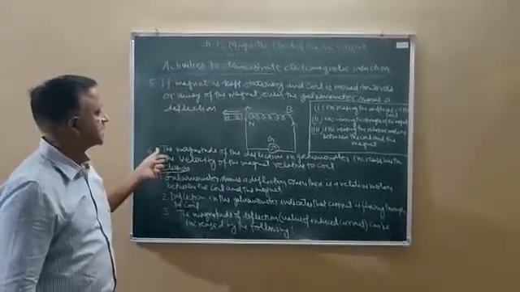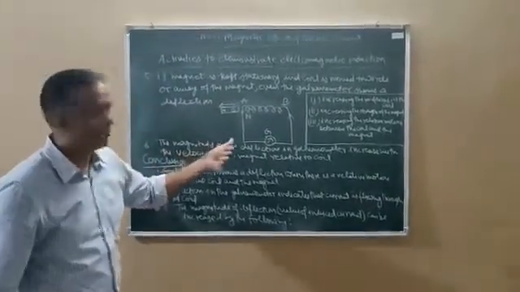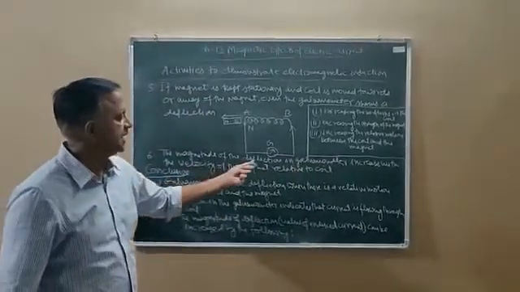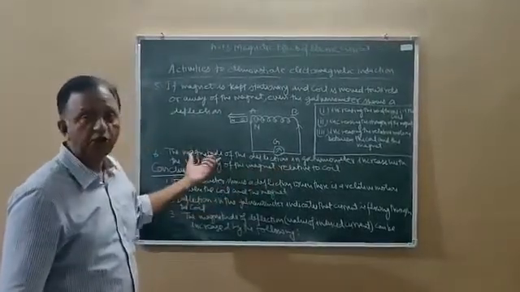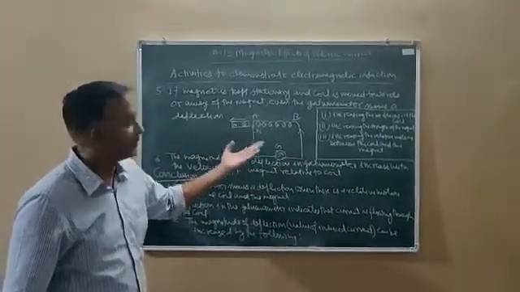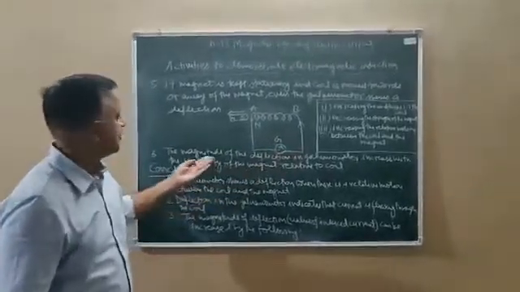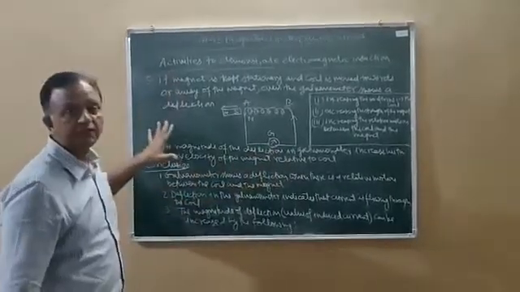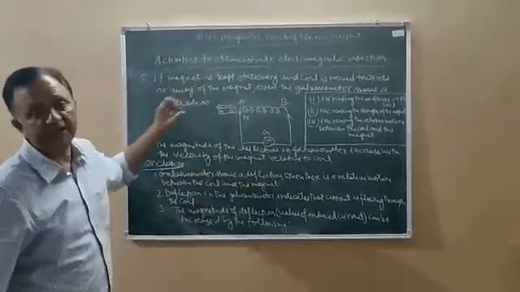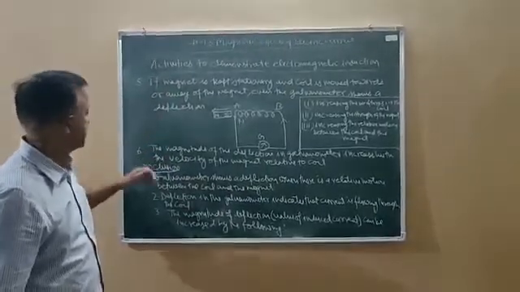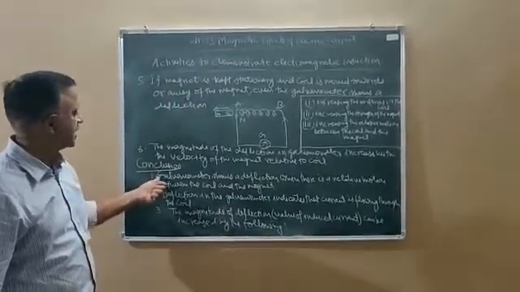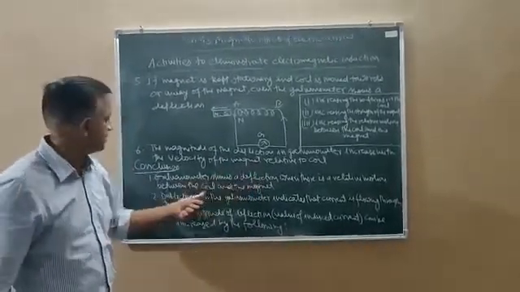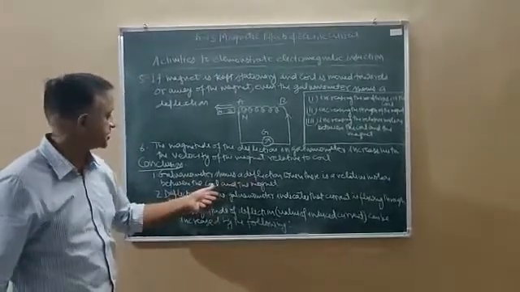Then the sixth says the magnitude of deflection in the galvanometer increases with the velocity of the magnet relative to the coil. Now these are the activities related to electromagnetic induction. Now what conclusion do we draw? Your first conclusion is that the galvanometer shows a deflection when there is a relative motion between the coil and the magnet.